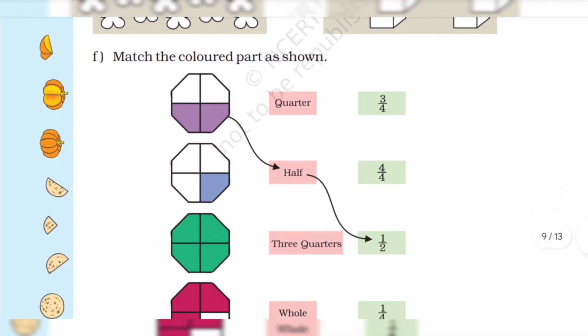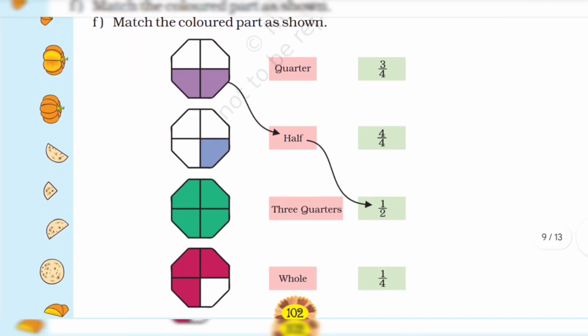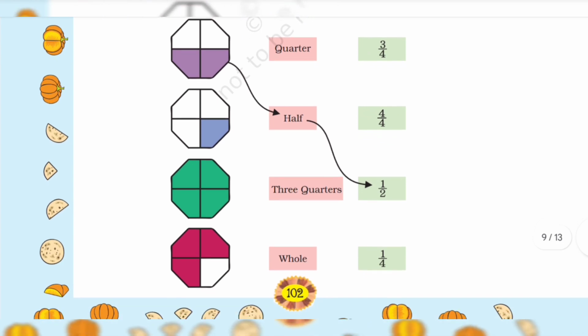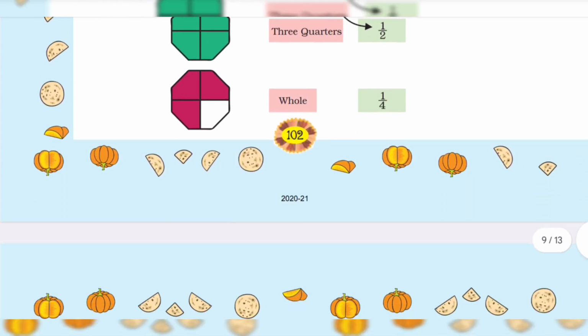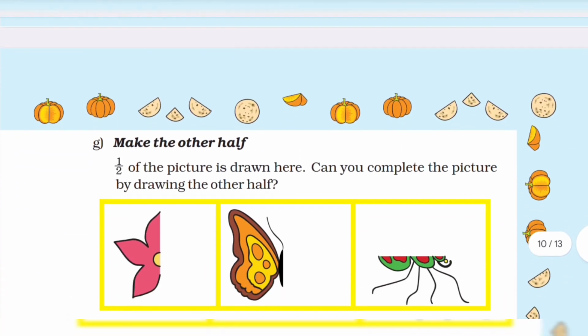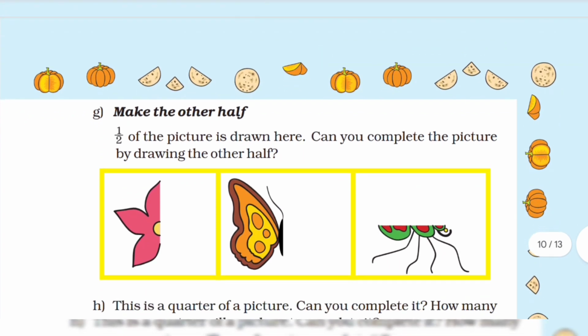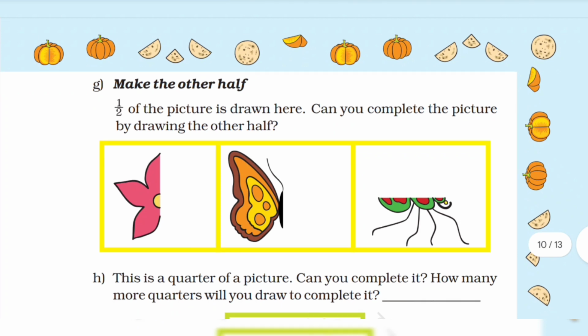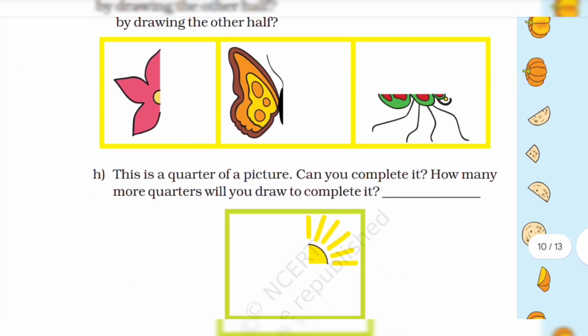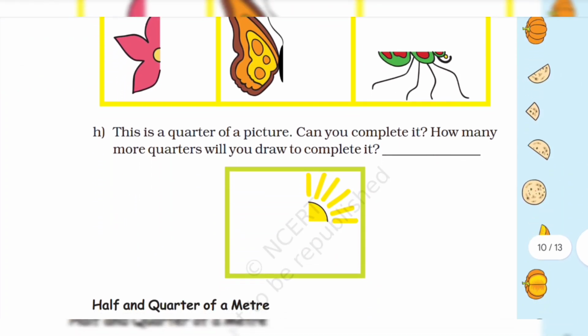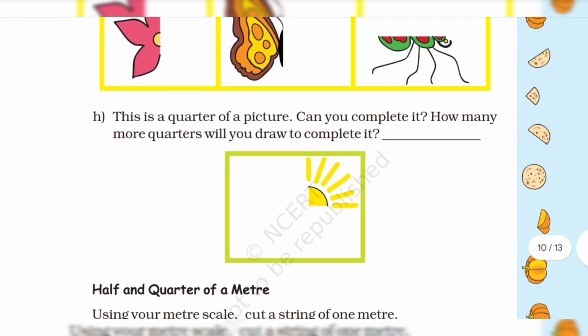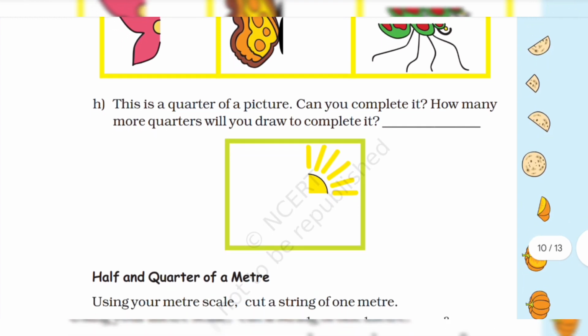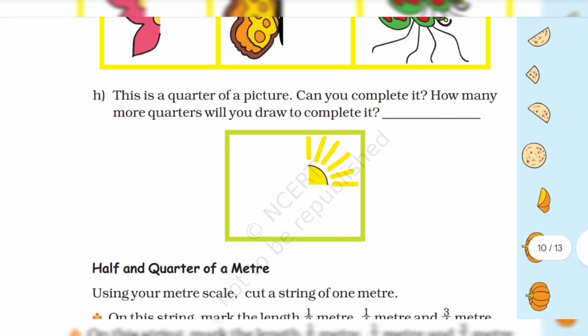Quarter, half, 3/4, whole. Make the other half. Half of the picture is drawn here. Can you complete the picture by drawing the other half? This is a quarter of a picture. Can you complete it? How many more quarters will you draw to complete it?